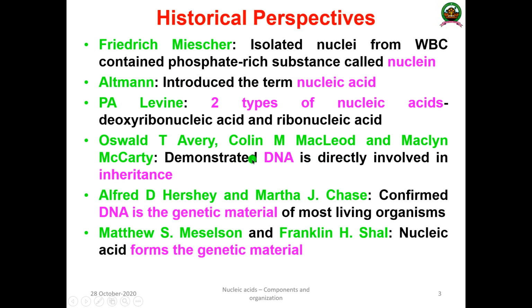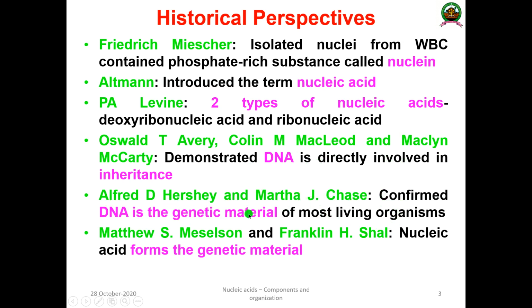And later, two scientists, Alfred Hershey and Martha Chase, confirmed that the transforming material is DNA, which is the genetic material of most organisms, by the famous Hershey and Chase experiment.